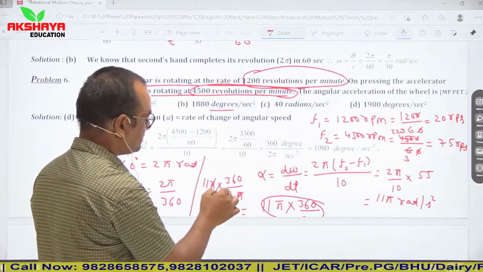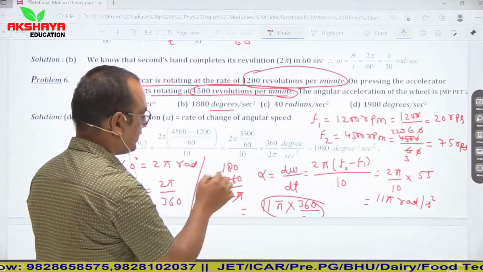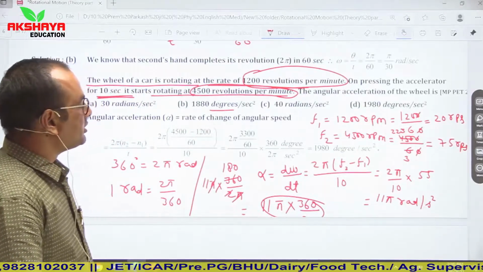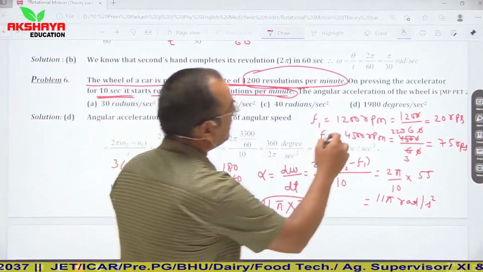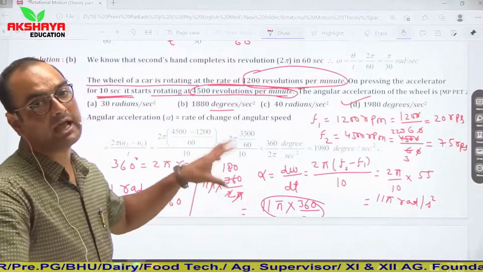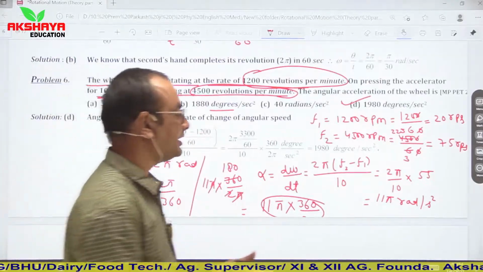So if you multiply this relation, then it is 180. 180 multiplied by 11, it is 1980. So our correct answer is 1980 degrees per second square. So these are some pattern of question based on angular acceleration, angular velocity and angular.